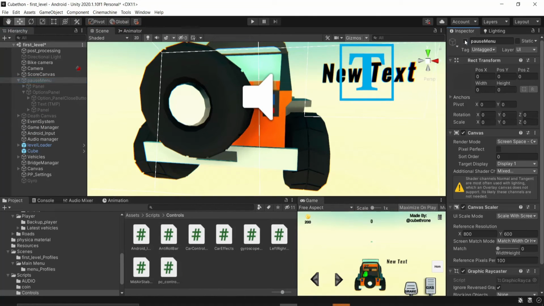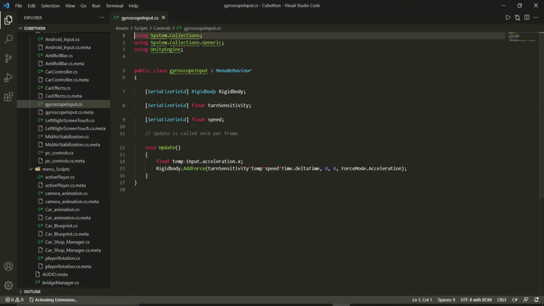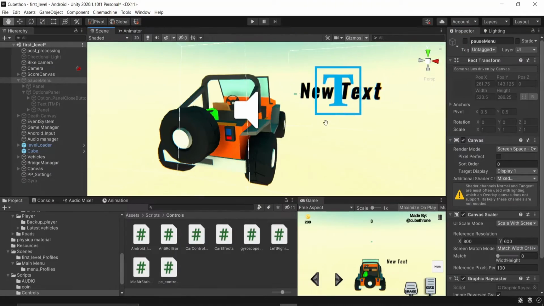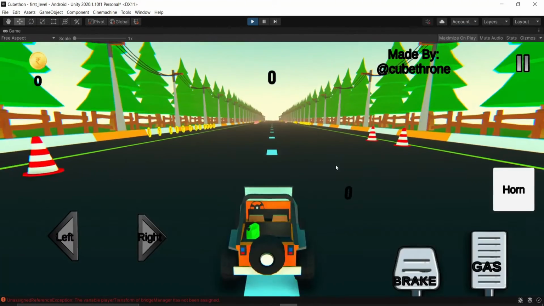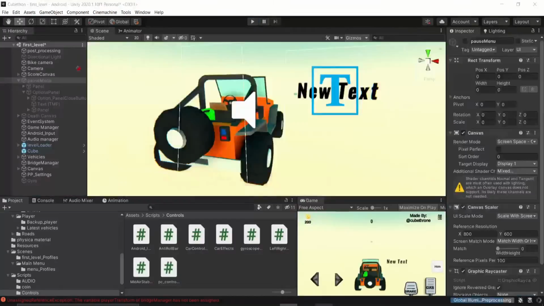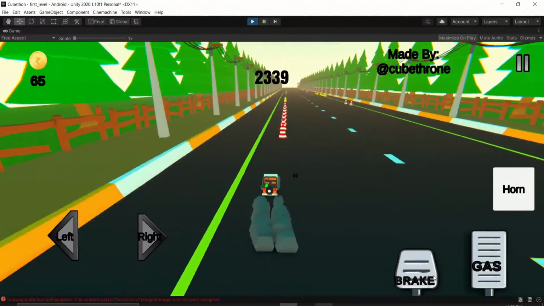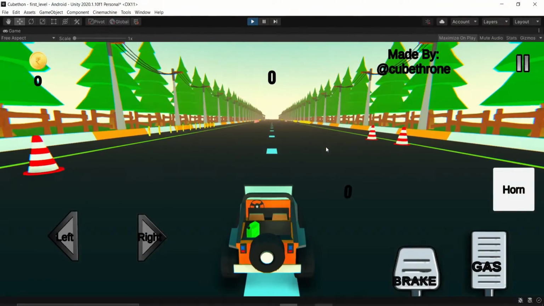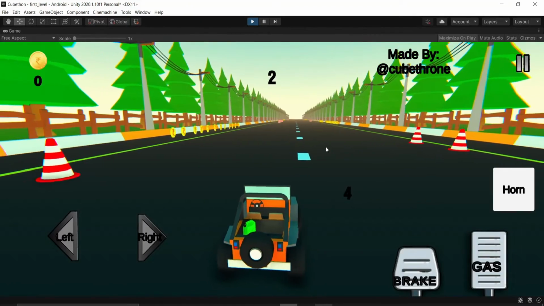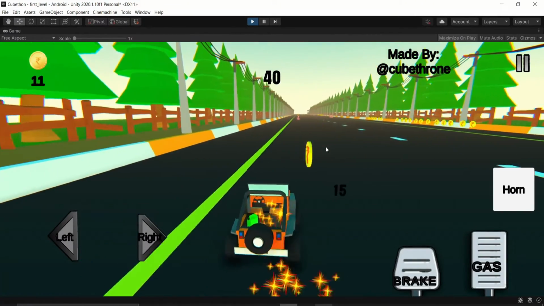Also, I added a new player control system, a gyroscopic control, or you can say tilt your phone to control the player, by which if you enable this toggle button, then you will be able to control the player by tilting your phone left and right. And in the last, I also changed the camera in the gameplay, which was moving farther when the player increases the speed. But now the feel is same, but the camera can't go far from the player as the speed increases.